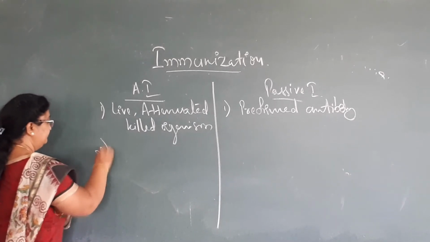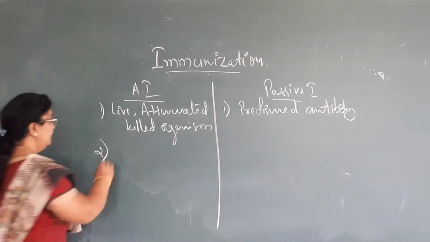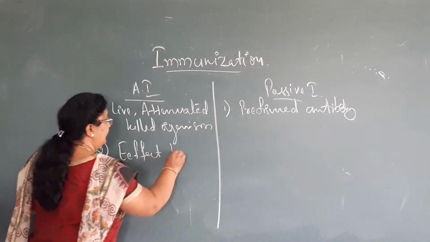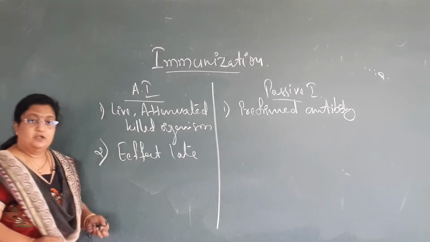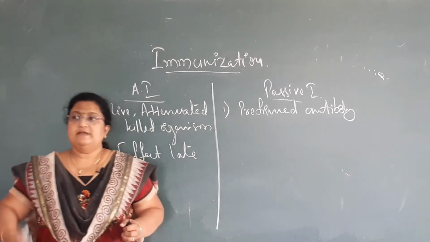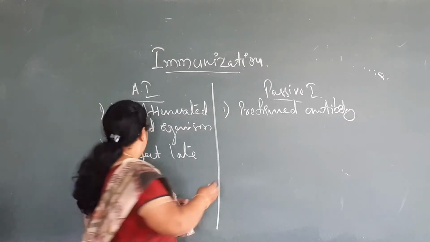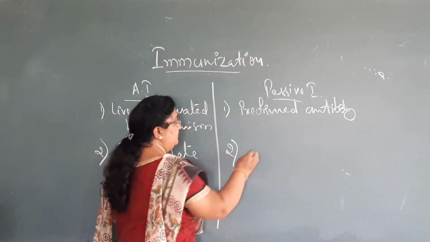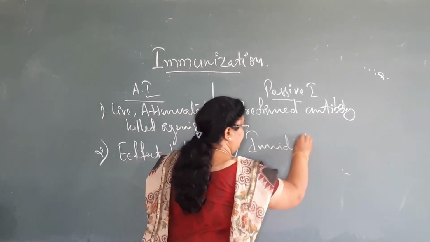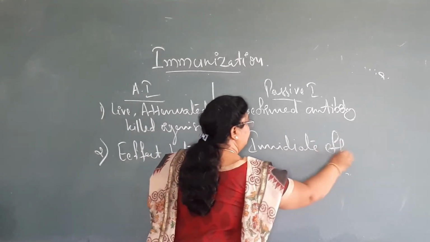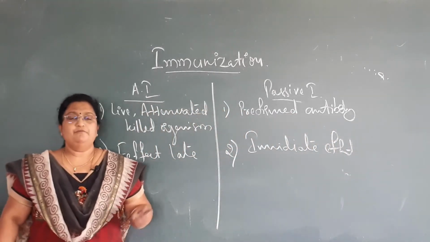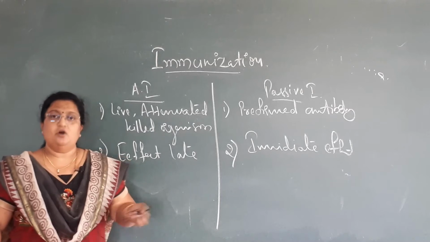In active immunization, the effect is a late effect. Since we are immunizing, it takes time for the body to produce antibodies. But in passive immunization there is an immediate effect, because antibodies are readily given to the patient in the form of injections, immunoglobulins or sera.